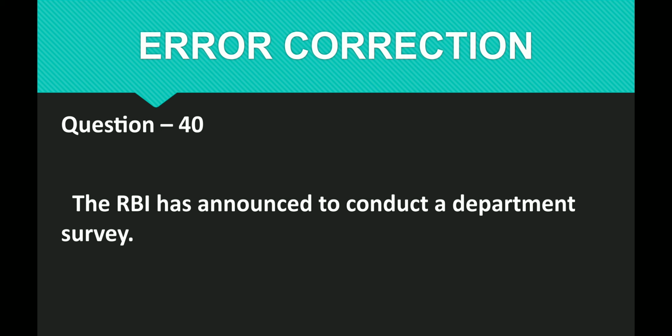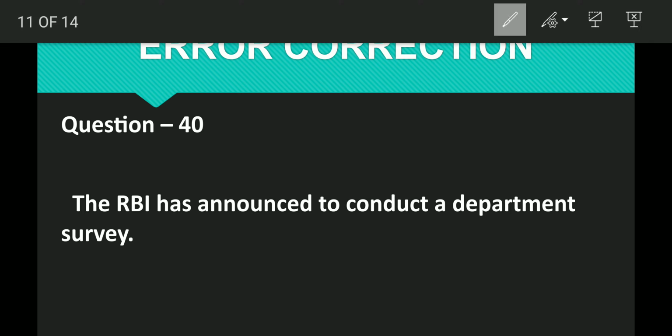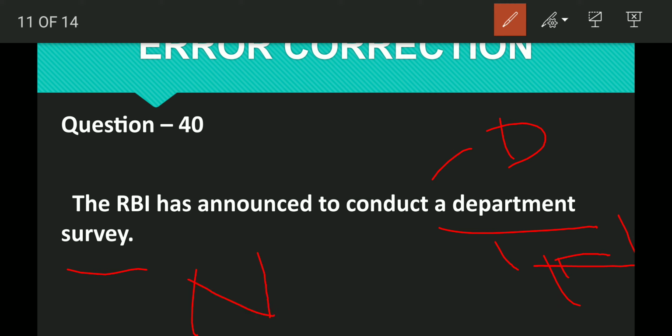Do remember always, in a particular noun phrase, this is the noun phrase actually. What is the noun phrase? Let me tell you. A department survey. A is the determiner. Department is the noun. Survey is also a noun. So determiner, noun, noun. No, this is wrong actually. If you get a noun phrase like this, a departmental examination or departmental survey, it must be. Okay, fine. I will repeat once again to make you clear.